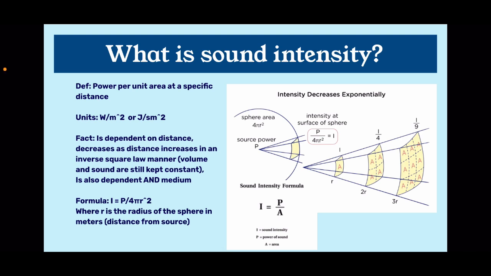So with this formula for sound intensity, we get that sound intensity is going to be inversely proportional to 1 over r squared. So if you move two times away from the initial place you were from a speaker, you're going to find that the intensity is going to be a quarter of the initial intensity.